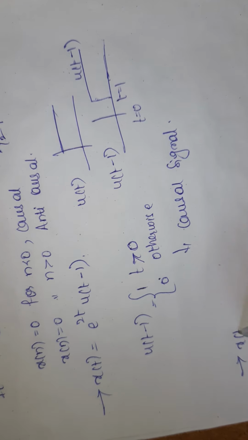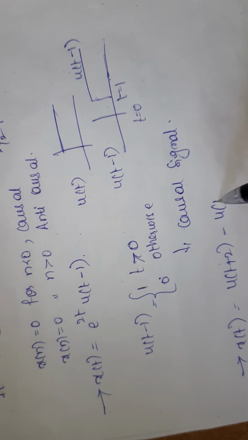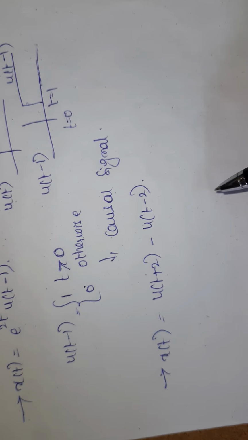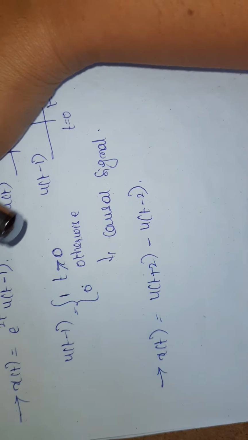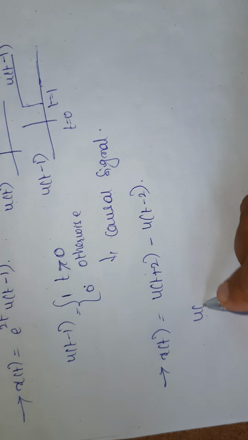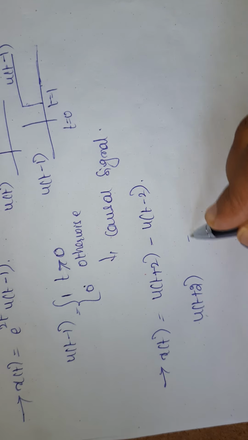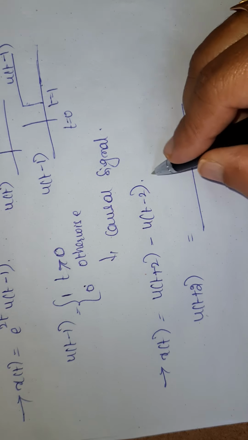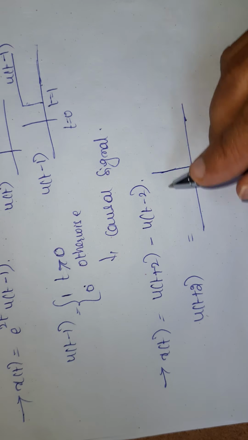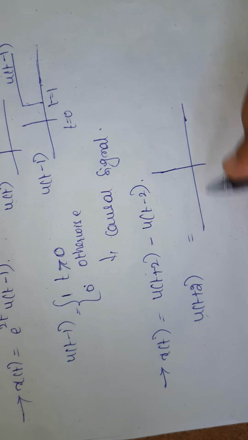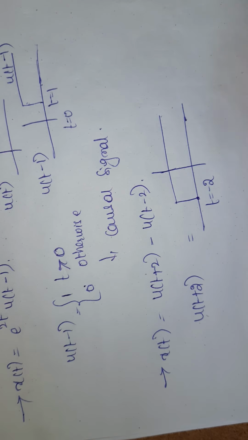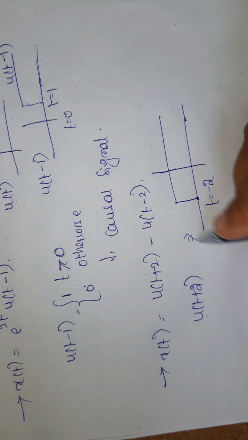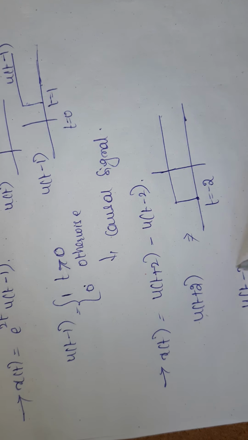Next, similarly, u of t plus 2 minus u of t minus 2. Tell me whether the signal is a causal signal or non-causal signal. What is u of t plus 2? u of t is a right hand side signal and it starts at t equal to minus 2. This is u of t plus 2. Next, what is u of t minus 2?